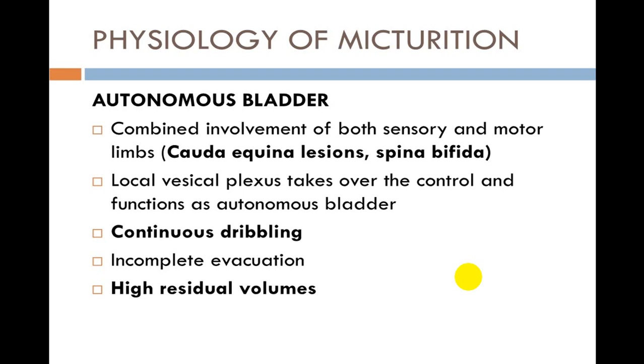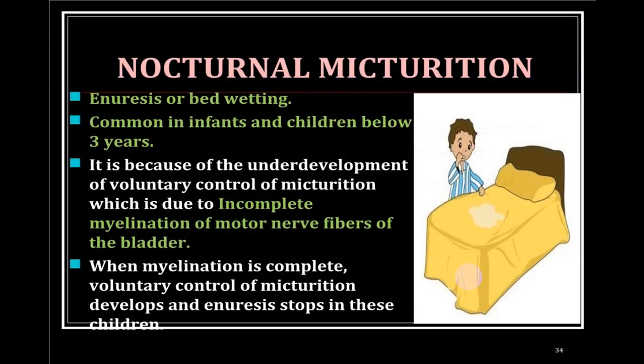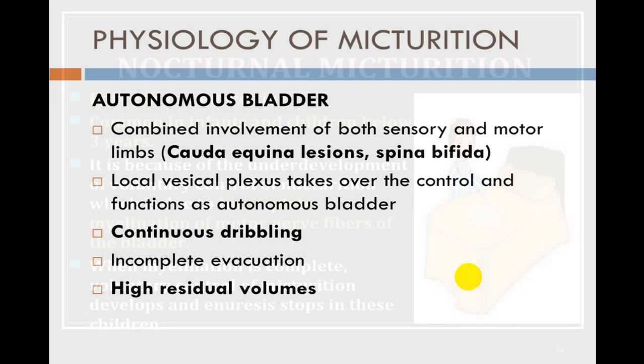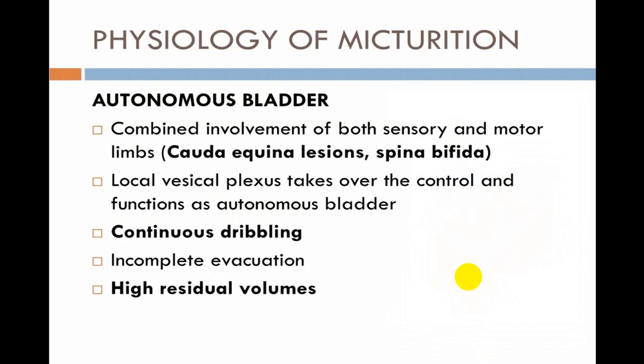The person will have a mixed picture of sensory as well as motor, with continuous dribbling, incomplete evacuation, and high residual volume, hence vesicoureteral reflux, recurrent urinary tract infection, pyelonephritis, and CKD. These are the varieties of what we call neurogenic bladder.